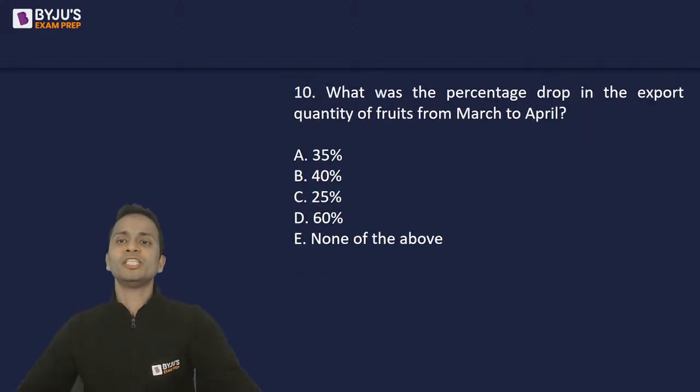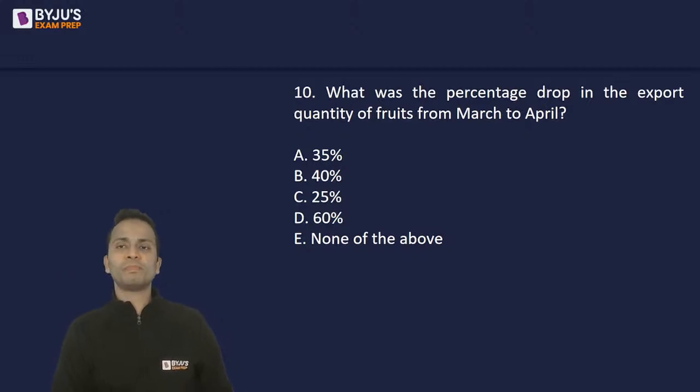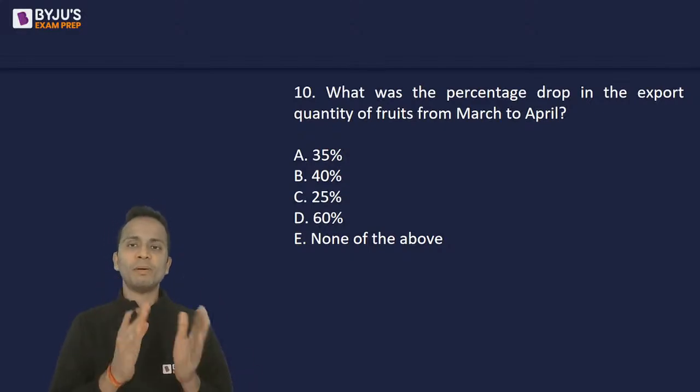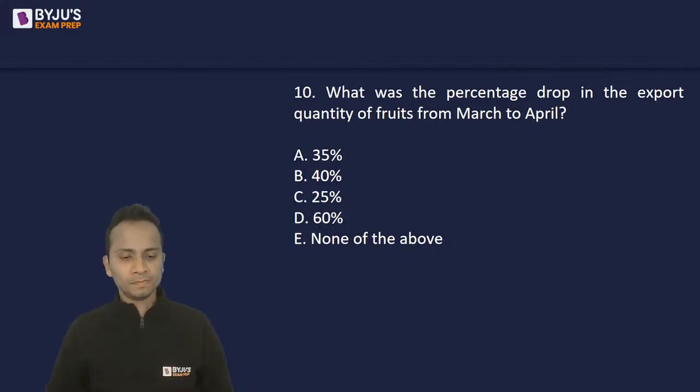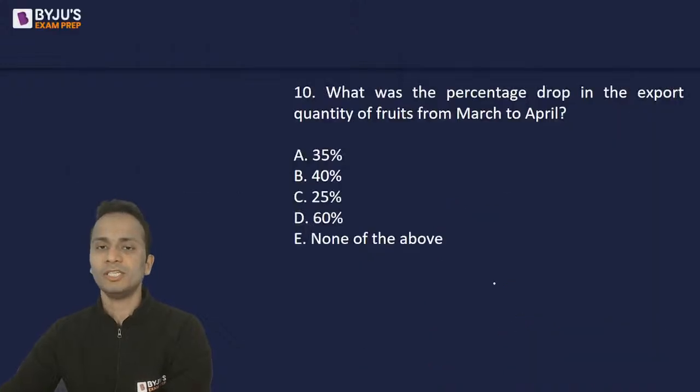What was the percentage drop in the export quantity of fruits from March to April? So from March to April, what was the percentage drop in the export quantity? How much percentage drop has happened in the export quantity from March to April? So what is the value in March? Quantity in March is 50 and April is 30.